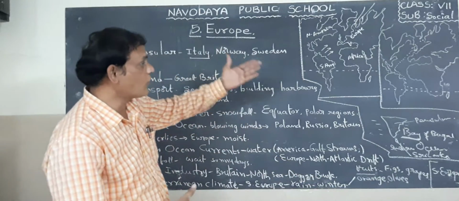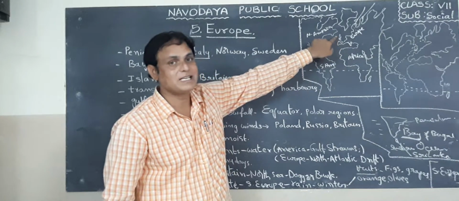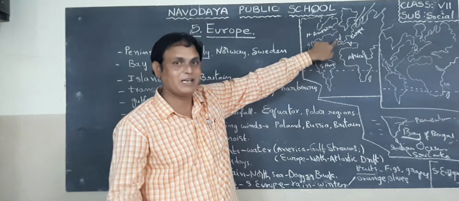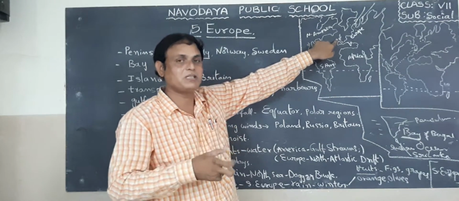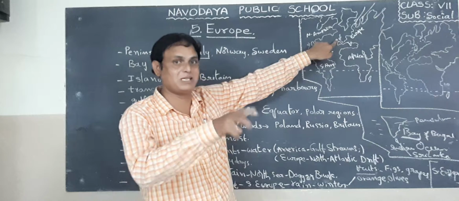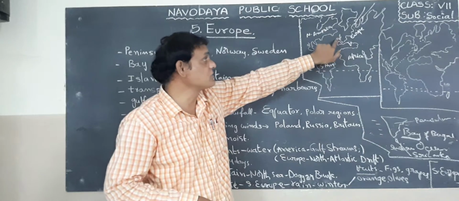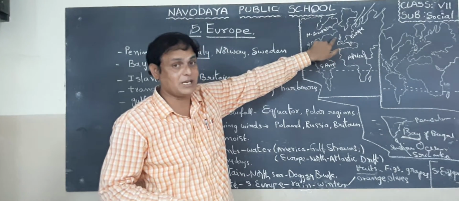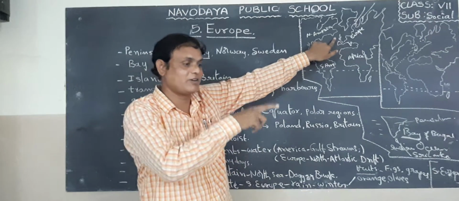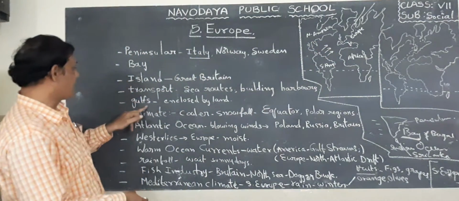Likewise, in Europe, one island country is there, that is England. This England ruled our country 200 years ago, and that country plundered our country. That means they took away our national wealth. They harassed our people, they killed our people, they imprisoned our people. So finally, we revolted and we got independence from the British. This British means England or Great Britain is an island. Island means the land surrounded by water on all sides.